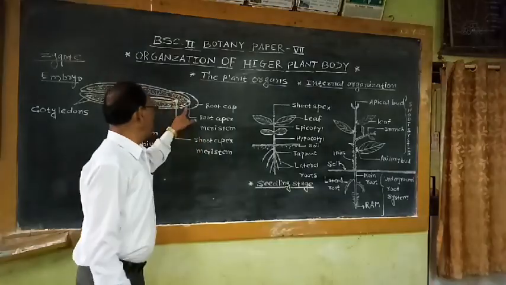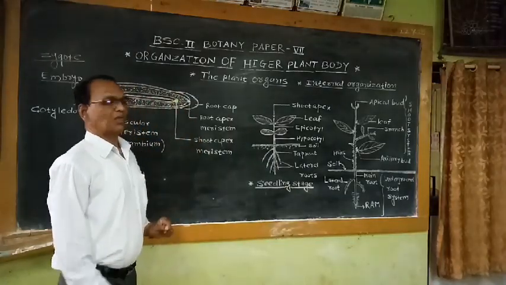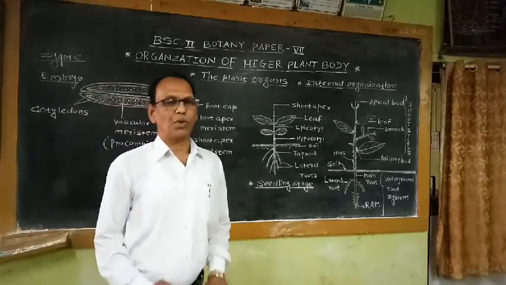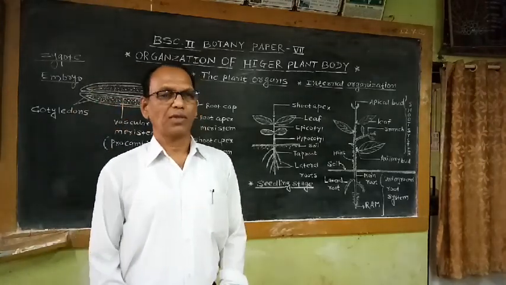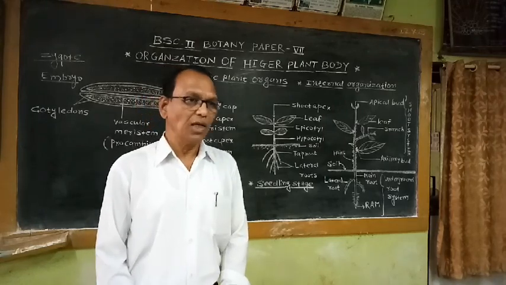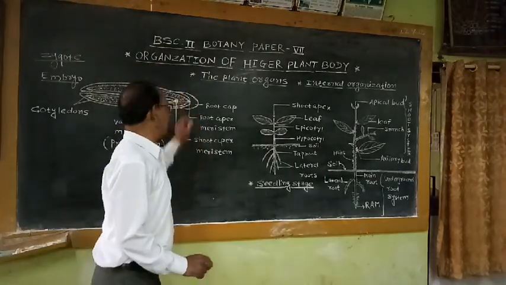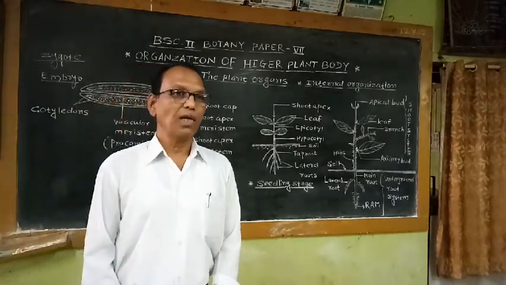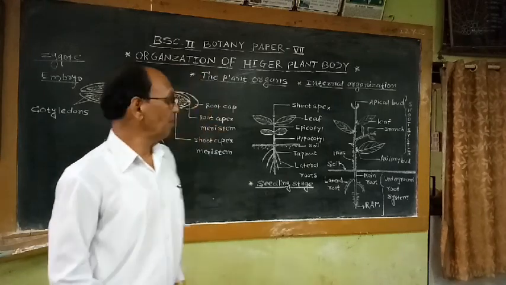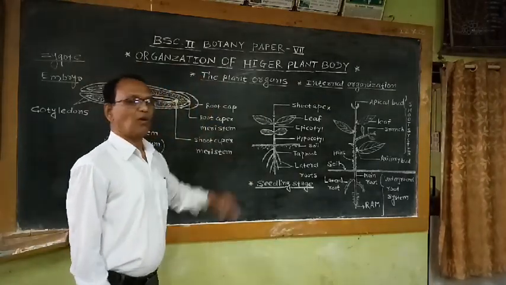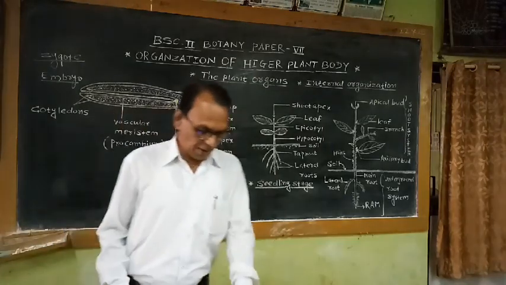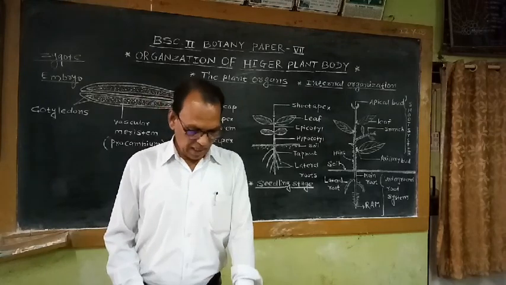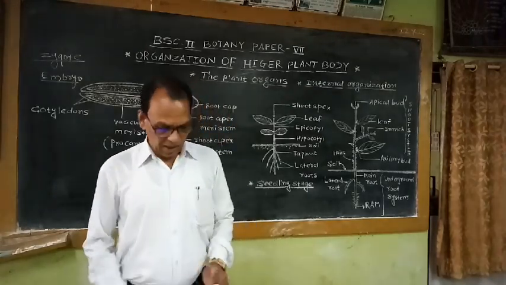That means these two meristems, root apex meristem and shoot apex meristem, are present in the embryo. And when embryo sprouts after seed germination, these two meristematic tissues are responsible for further development of the seedling as well as further development of the adult plant body. The basic pattern of organization in the higher plant body is related to the autotrophic mode of life.